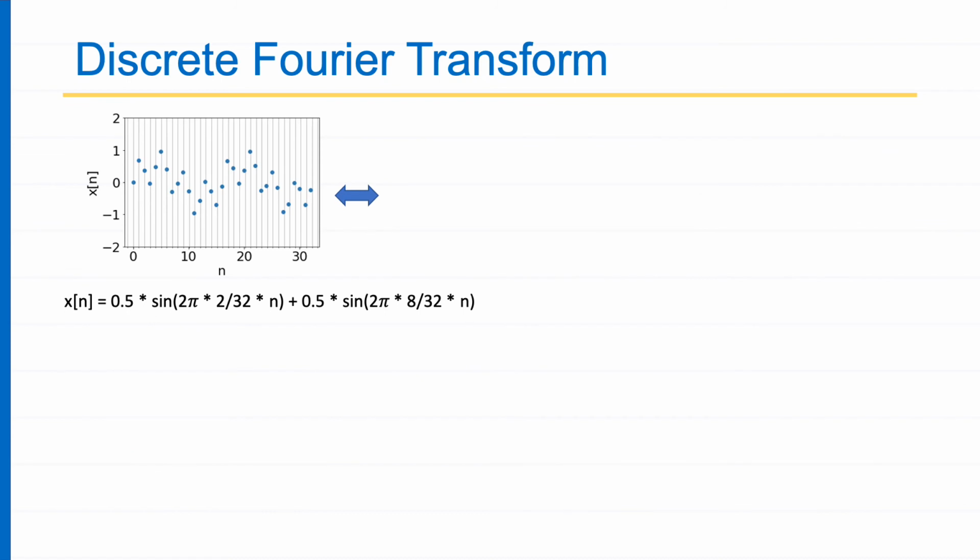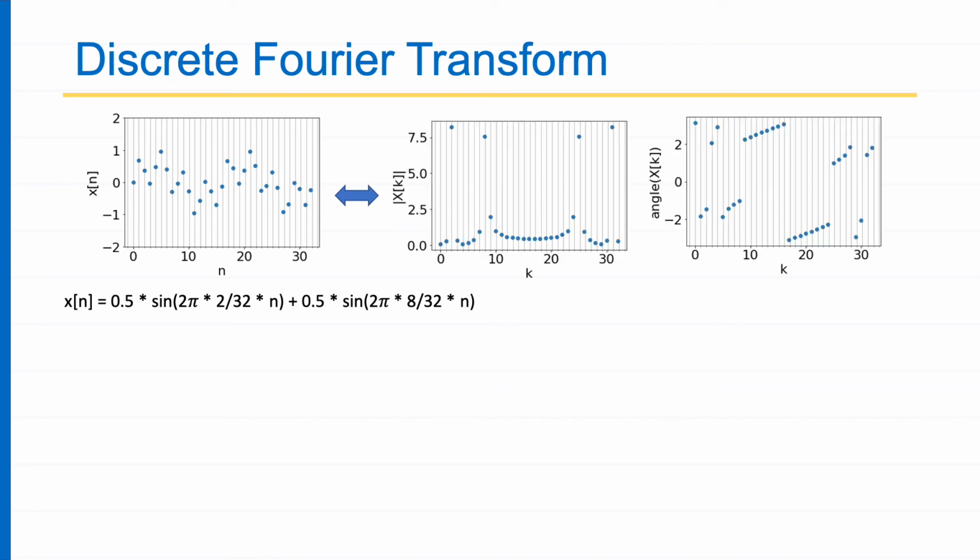In this example, we have xn as the sum of two frequencies: one sinusoid with a time period of 32 upon 2, which means 16, and another sinusoid with a time period of 32 upon 8, which means 4. So there are two frequencies present. Now, how do I find out what frequencies are present? Just take the DFT, the discrete Fourier transform. In the magnitude plot, I get two peaks. You can see one is at k equal to 2, another one is at k equal to 8.